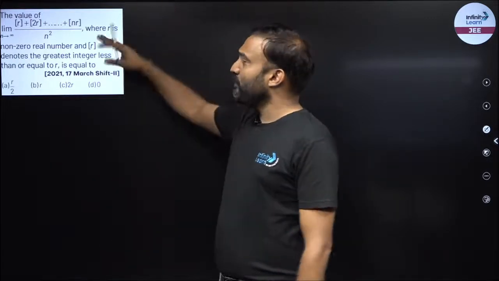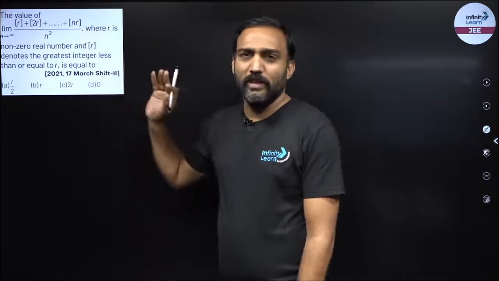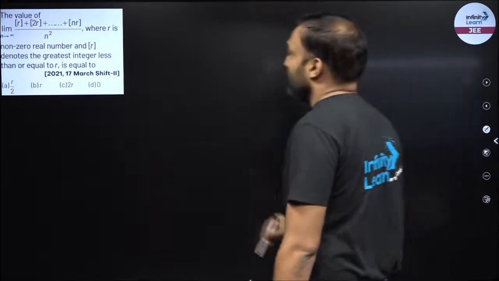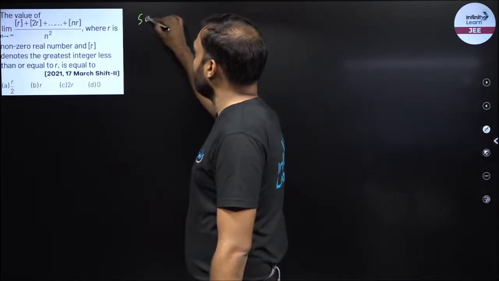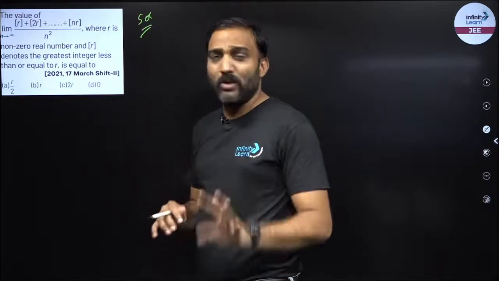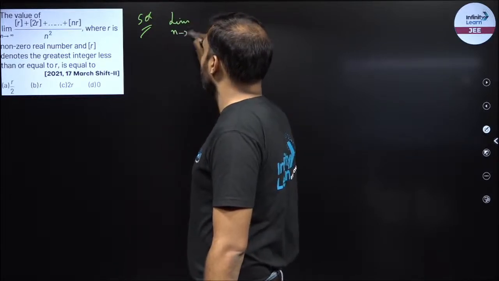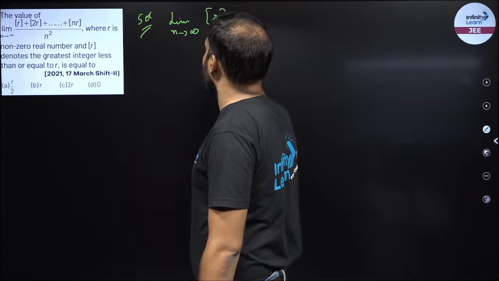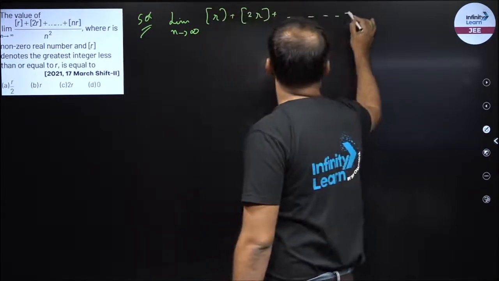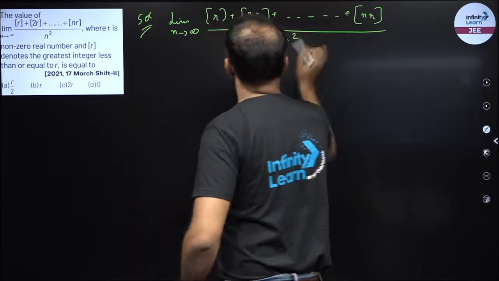Now in most of the books, or in most of the sessions that you'll see, people solve this by sandwich theorem. There is no need to solve this example by a sandwich theorem. We will just go by the simple basics. So I have a modulus, right? Those students who have studied from me know whenever you have a modulus, box, signum, try to remove them. So now in this particular example, I am using purely the concept, the basics of box and limits. So I have to find out this particular limit.